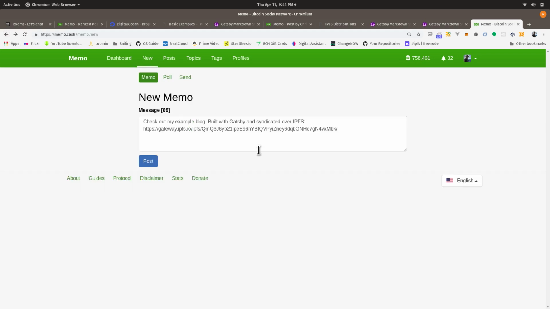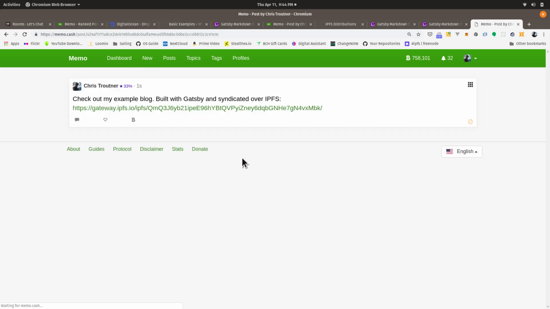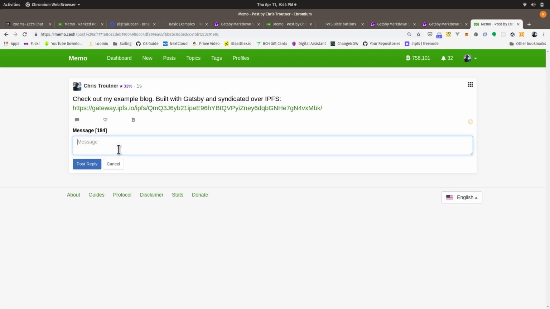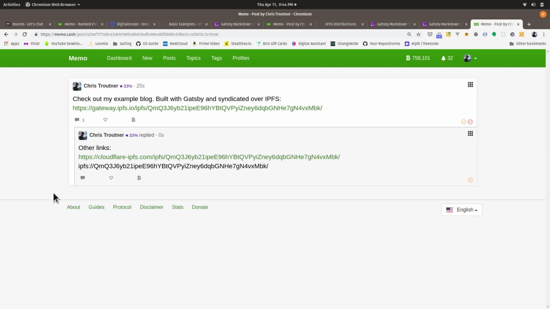And posting a memo is like, I don't even know what the cost is, because I've never bothered to look, it's so small. I don't know if it's a fraction of a cent or a cent, but when it's that cheap, who cares, right? And so bam, that just went to other links. And then, of course, I can do IPFS : / and then the hash. That works as well. Cool, I can fit that all in one post. So you can do as many as you want.